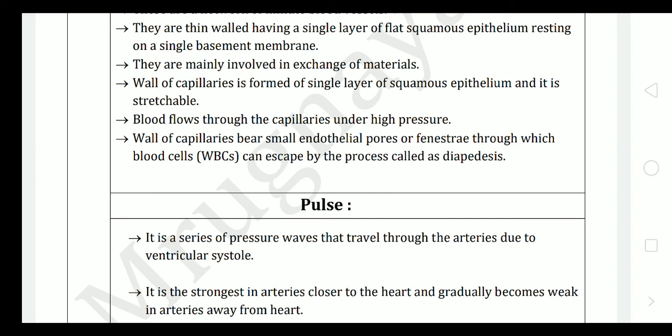Blood flows through the capillary under high pressure, and this facilitates the contact between the blood and the cell, because capillaries are directly in contact with each and every cell, where the exchange between the blood inside the capillary and the cell takes place through the permeable membrane of the capillaries. The wall of capillaries bears small endothelial pores or fenestrae through which the blood cells, that are WBCs, can escape by the process called diapedesis, which we have seen in the WBC, that squeezing movement.